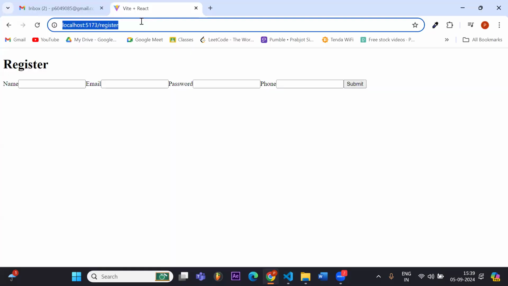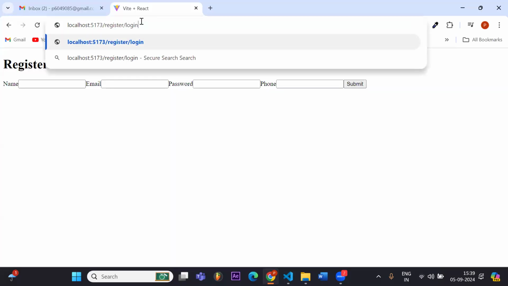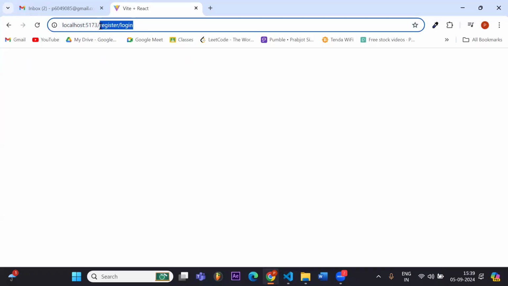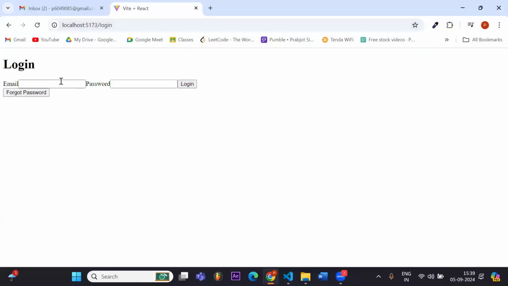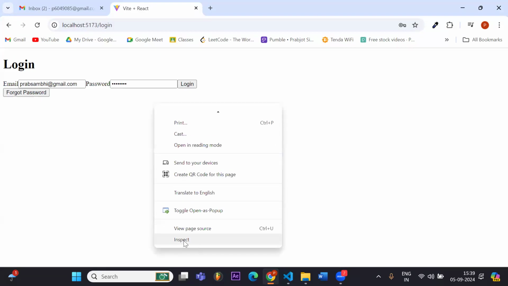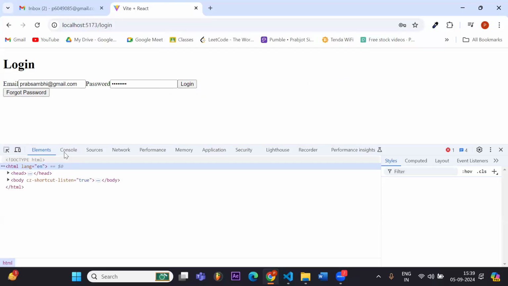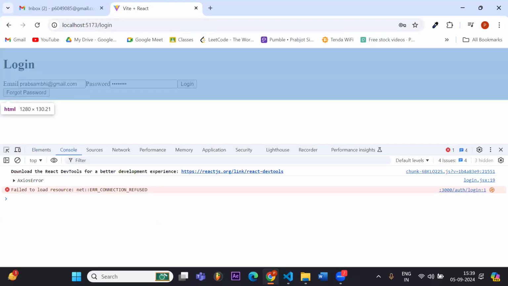So I try to log in. Let's say I go to the login page, and I create email.com. If I check it, oh, my backend is not started.